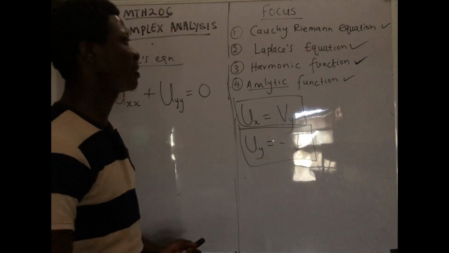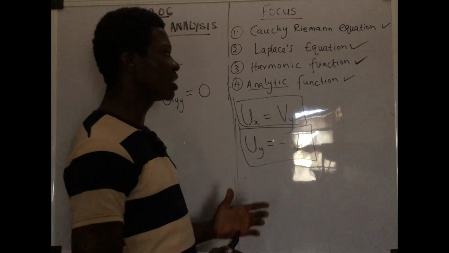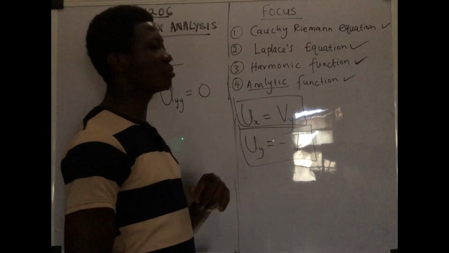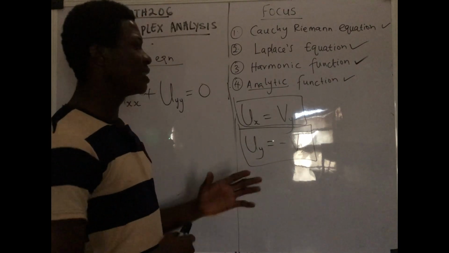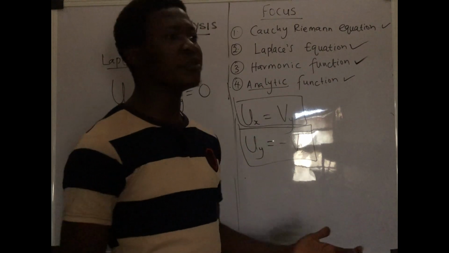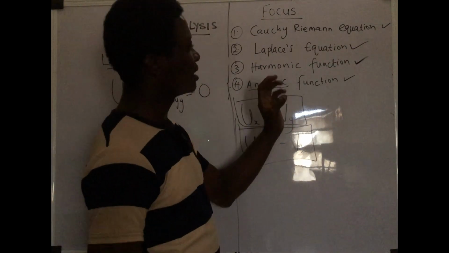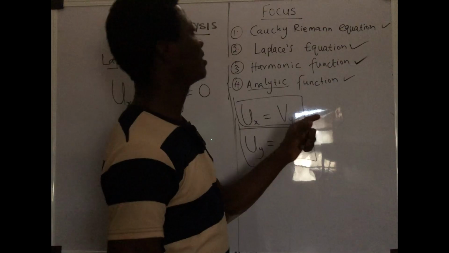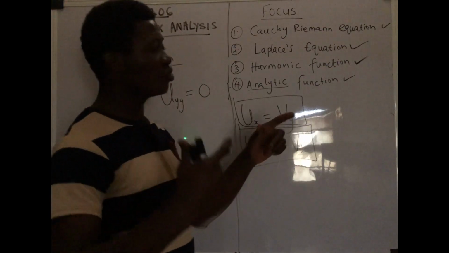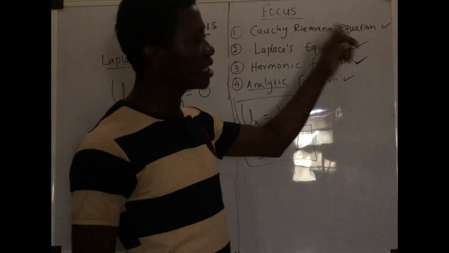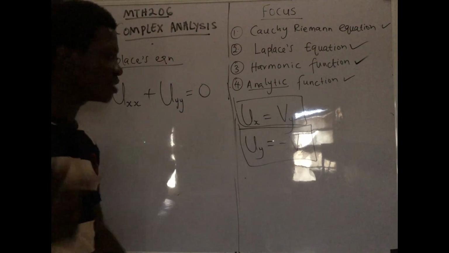So in this case, it's regarded as harmonic function, okay? And the harmonic function has something to do with analytic function. Like I said earlier, the imaginary and the real part are harmonic when that particular function is actually analytic. And that's when you have been able to determine that it actually satisfies Cauchy Riemann's equation. Simple as that. So let's continue.